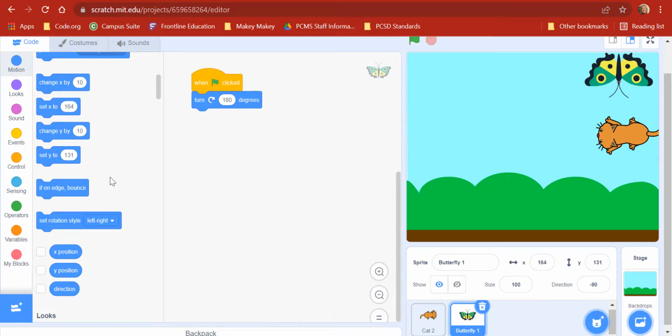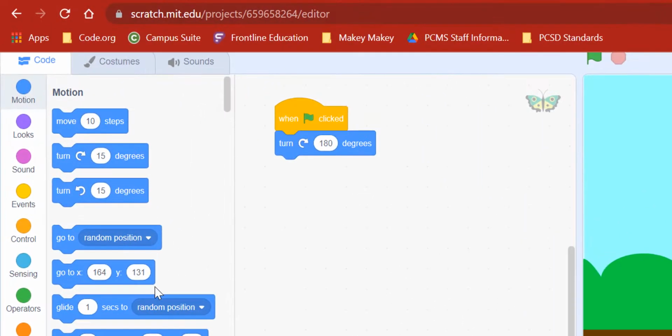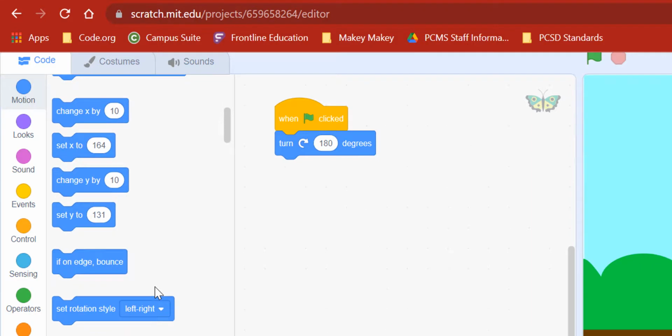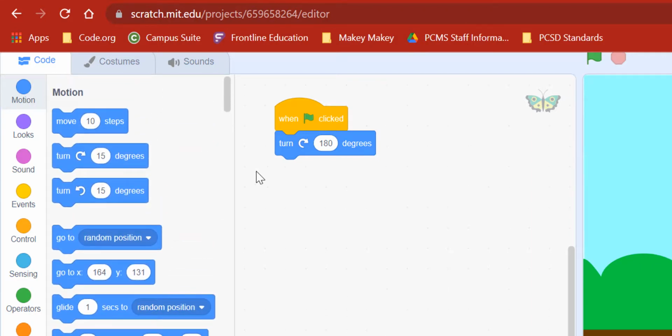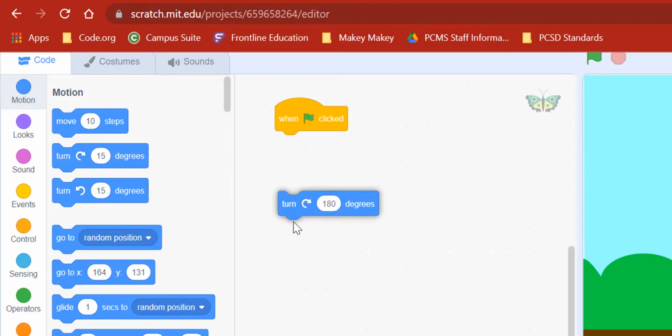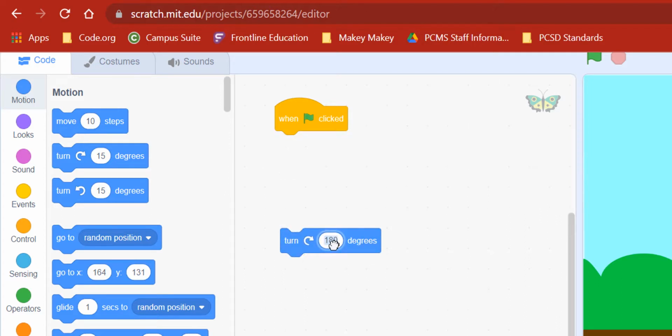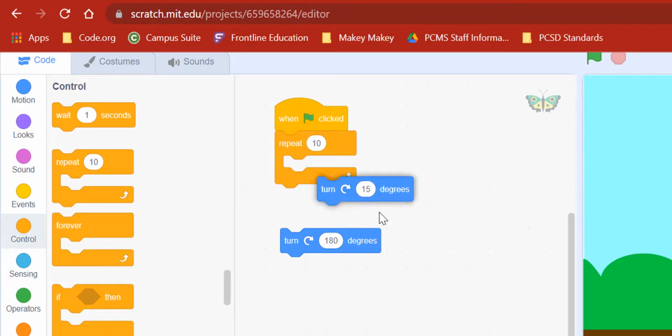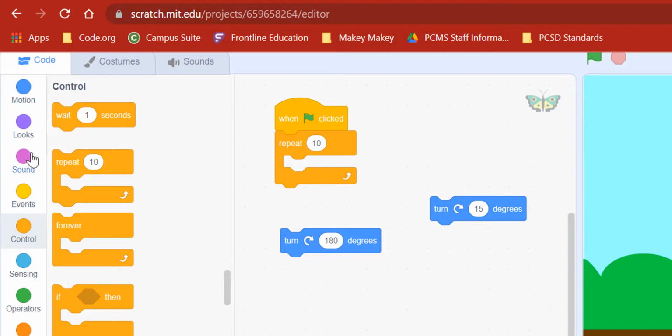Do you think we can have him just turn slowly? I don't see a way. There's not like a glide to a turn like there is gliding to a position. So instead, what I can do, I want in the end for him to be there. So I don't know what this value is going to be, but I'm going to say in here, I want, let's see, control. And I'll say repeat 10 times. This look familiar? And I'm going to put a wait in there. So that is also control.